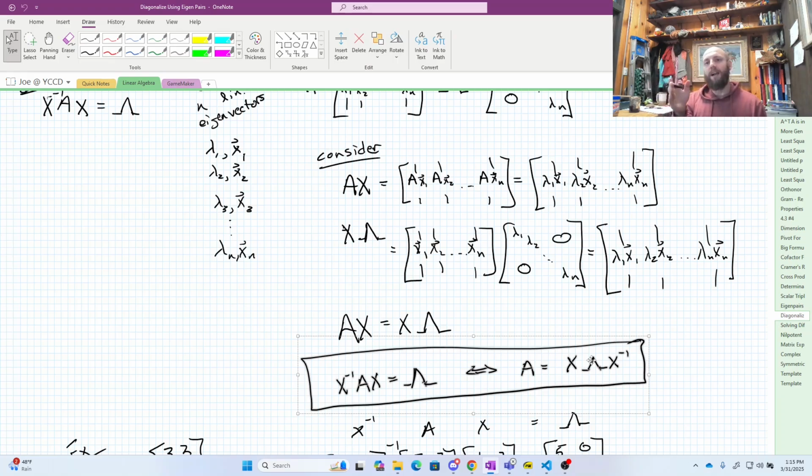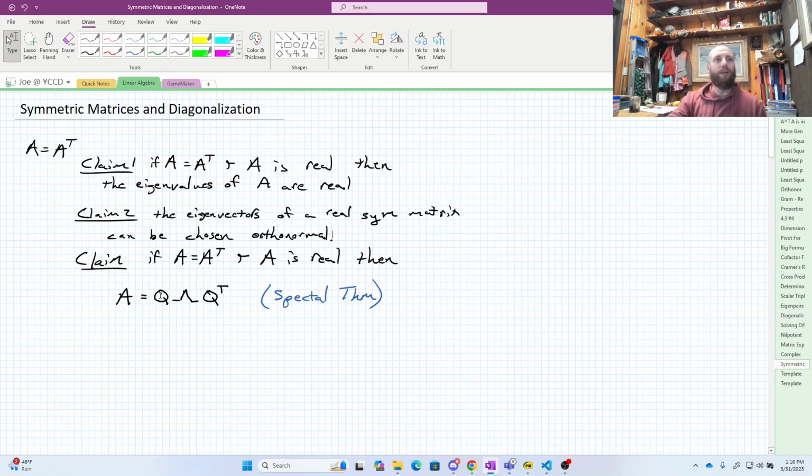So the trick here is that the lambda matrix is all real, and these vectors X are actually going to have the property that I can pick them to be orthonormal. And then this X matrix is going to turn into a Q matrix. And because everything's going to be square here, I'm going to know that Q and Q transpose are inverses. That's really kind of where I'm headed. But in order to get there first, we have a couple of claims to deal with.